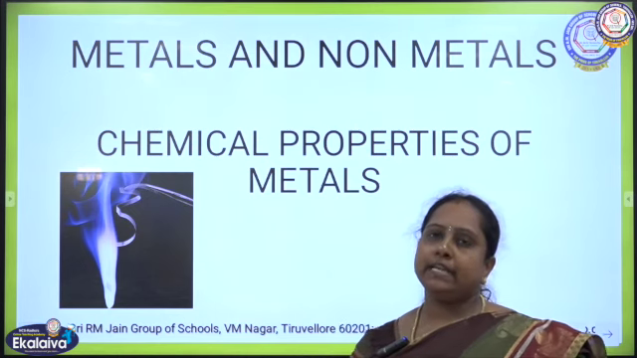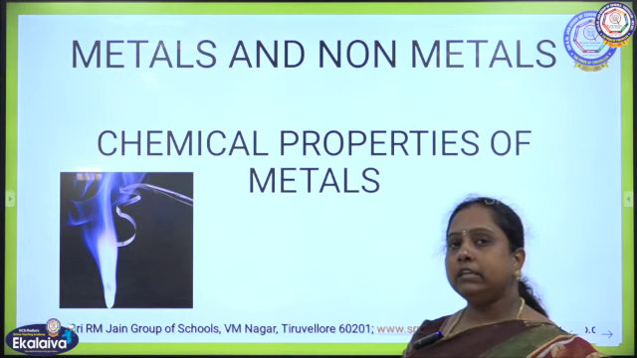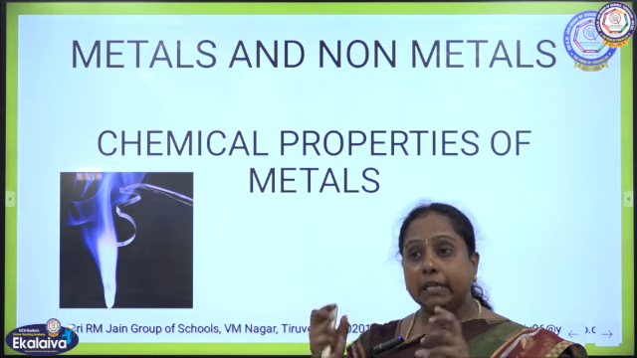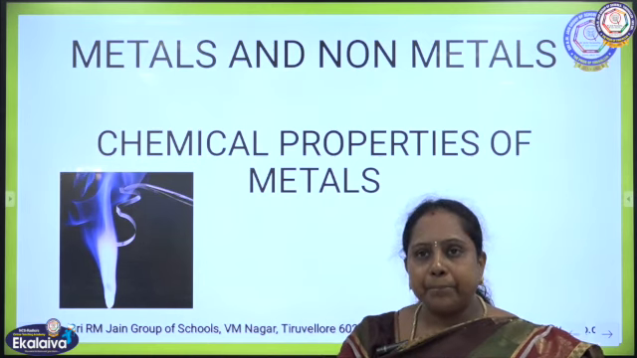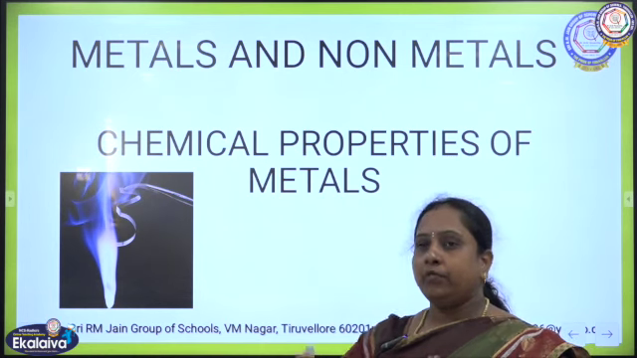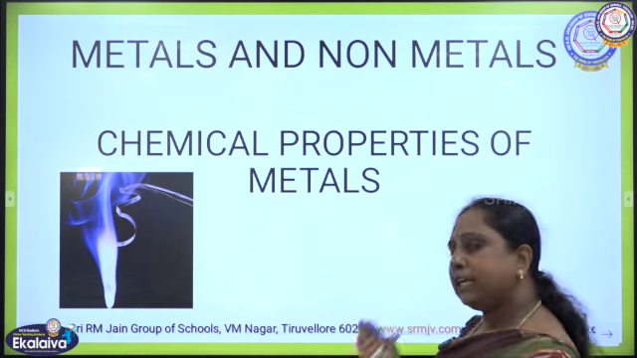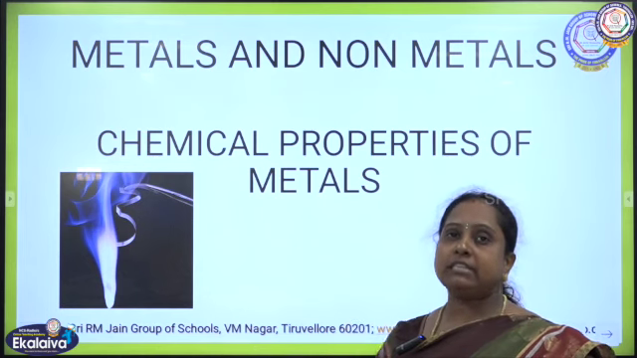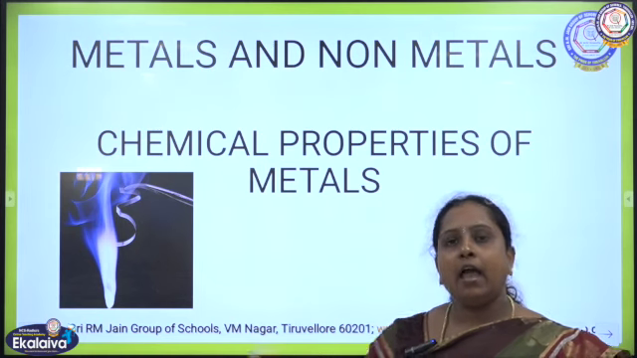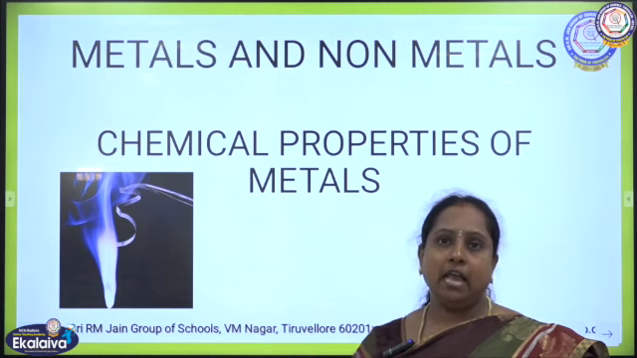Next, we are going in detail about the chemical properties of metals, children. What are called physical properties? When we look at the metals, by the appearance given by the metals as well as other physical observations, we can check the physical properties. But if we want to study the chemical properties in detail, we have to check how these metals react with other elements.